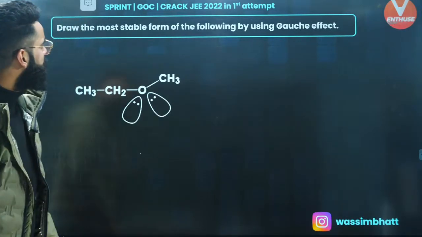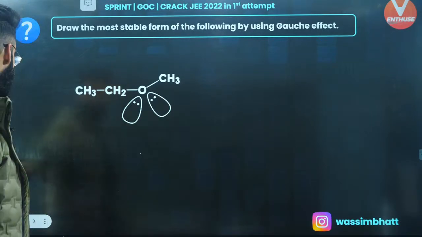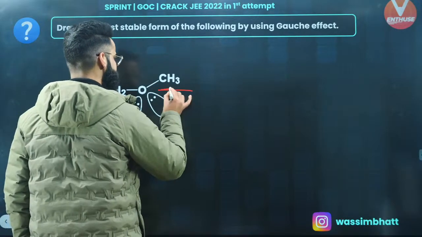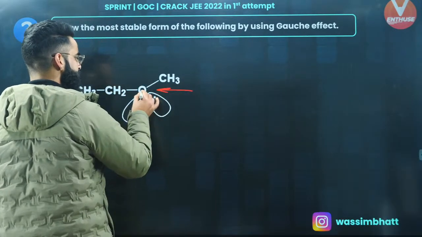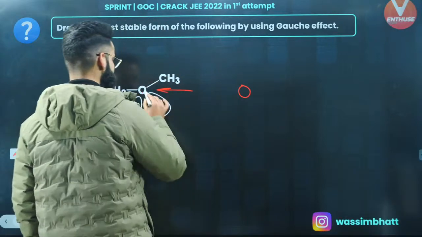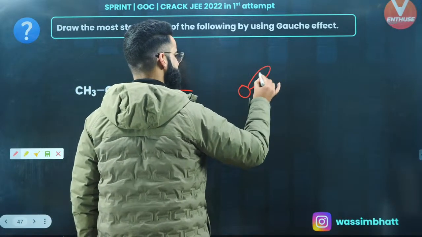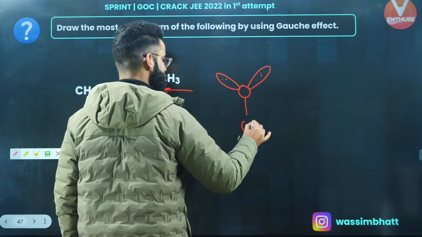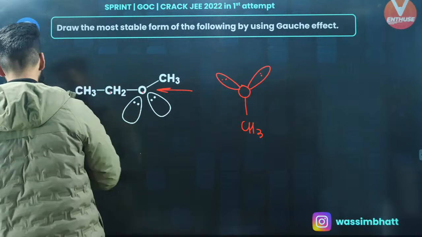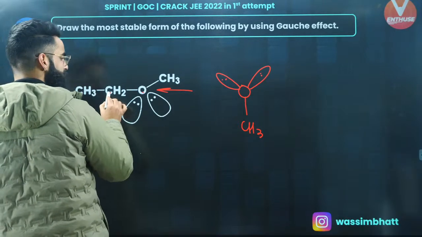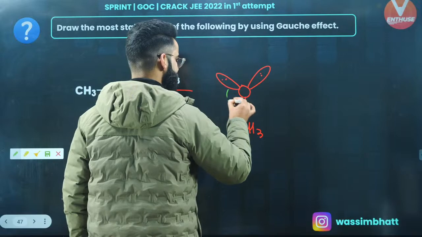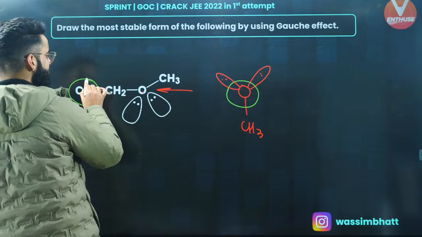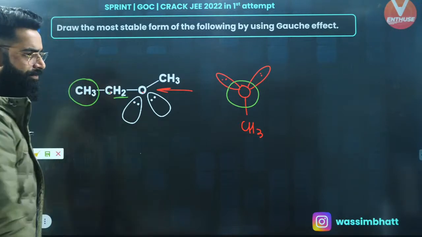Right, people? Okay, look at the next one. Draw the most stable form of the following by using the gauche effect. Again, if I look at this molecule in this way, this is my line of sight. This oxygen is something which I can see. With this oxygen, you have got two lone pairs attached. And there is a CH3 group as well. This carbon you cannot see, so I'll be drawing it by a circle. Towards this carbon, there is a bulky group attached, CH3, and there are two hydrogens attached as well.